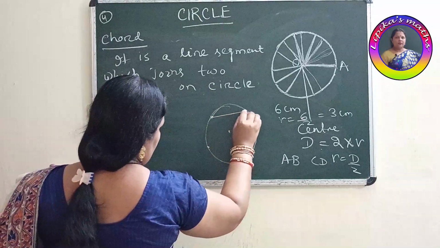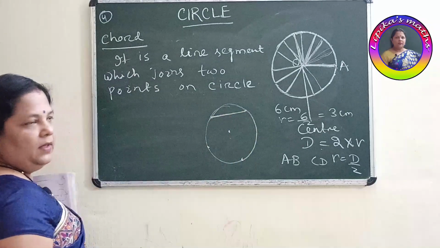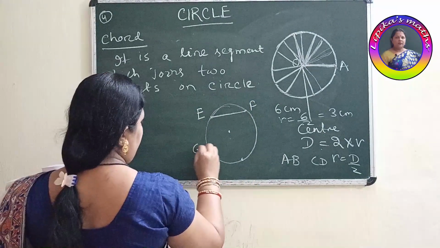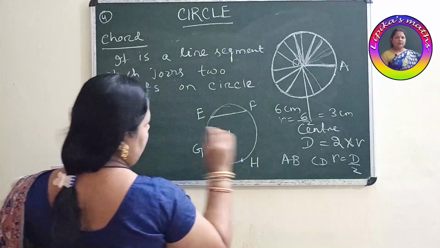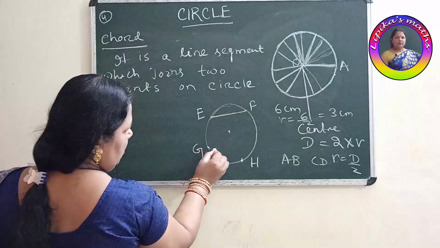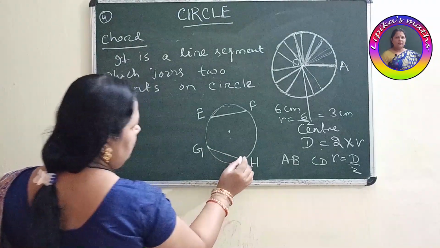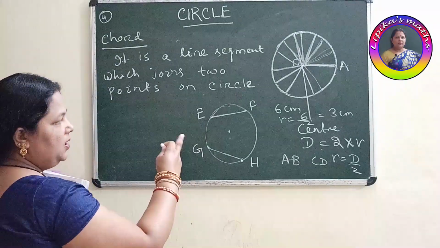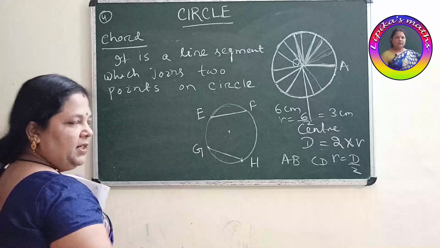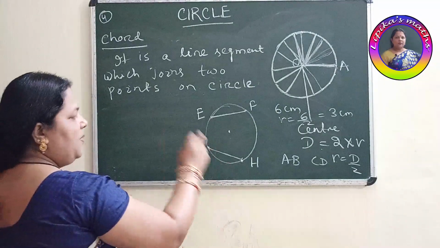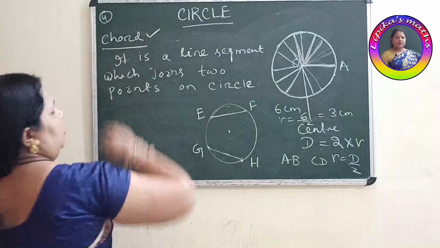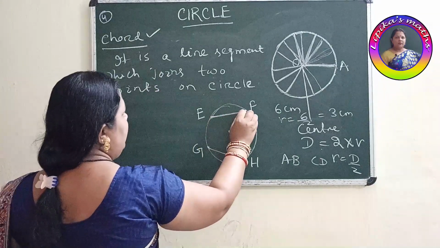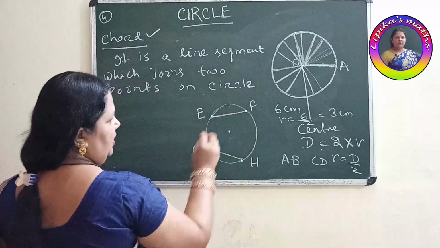If we are joining these two, this is one line segment. Suppose we give the names E, F. If this point is G, this point is H, then we are also joining these two, GH. This is one line segment. So what will you say the name is? Can you say this is radius? No. Can you say diameter? No. So the name of this line segment is called your chord. Why is this a chord? It is a line segment which joins 2 points on the circle.